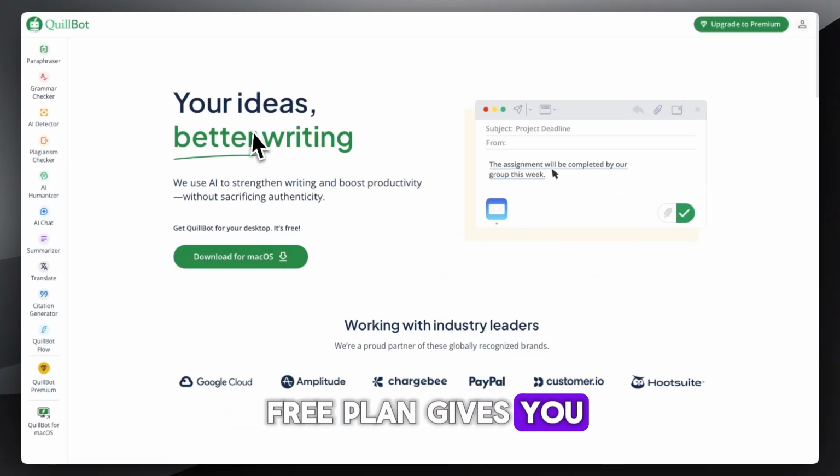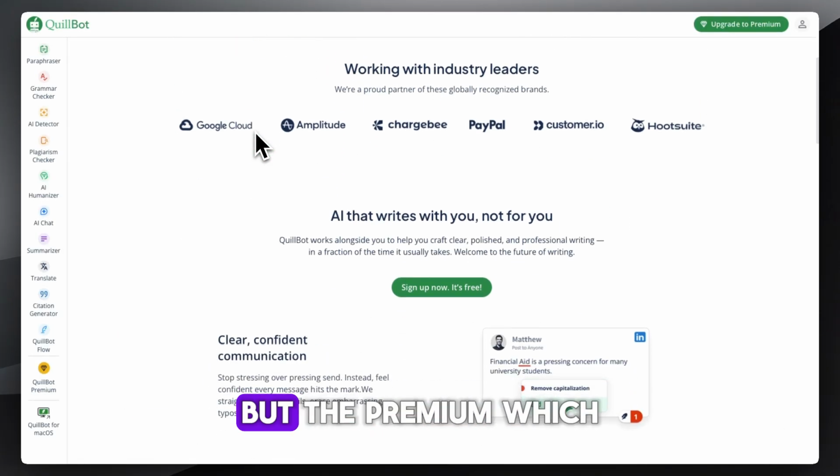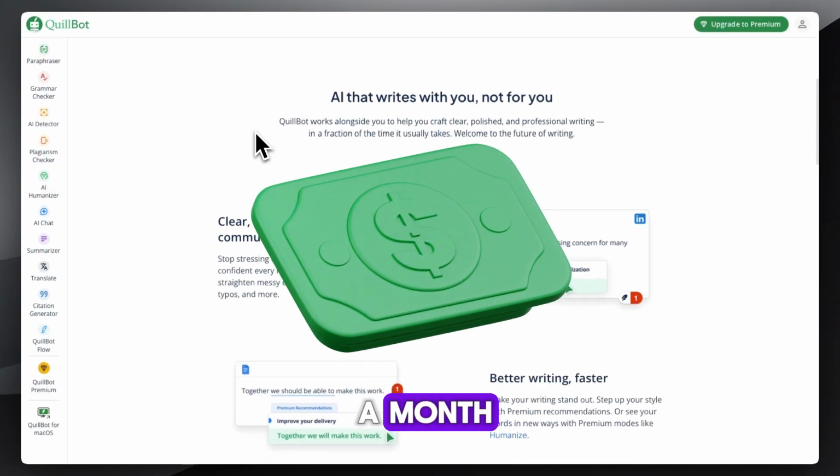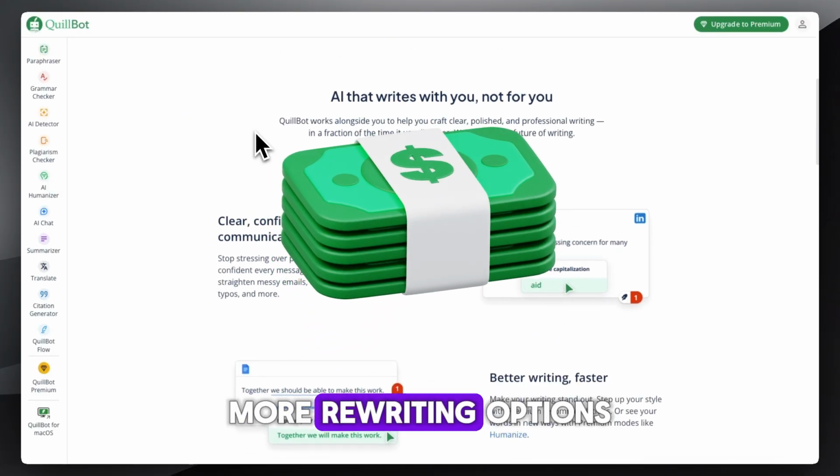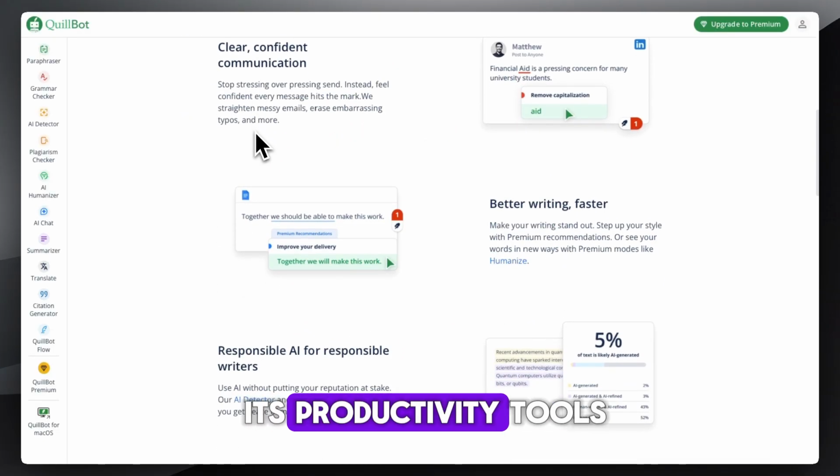Its free plan gives you basic access with limited modes, but the premium, which is around $10 a month, unlocks faster processing, more rewriting options, and full access to its productivity tools.